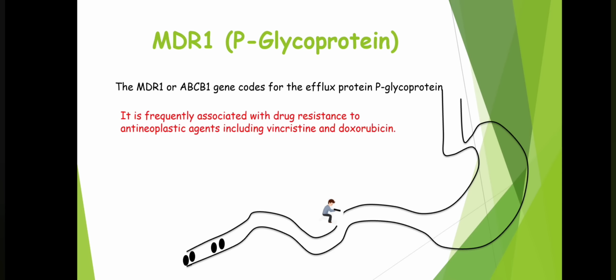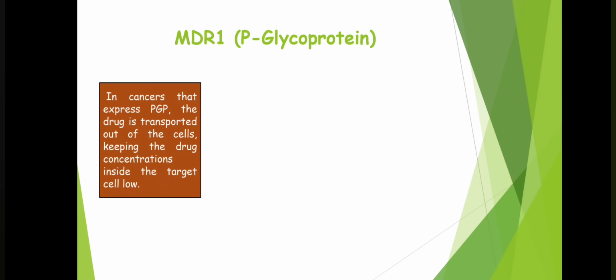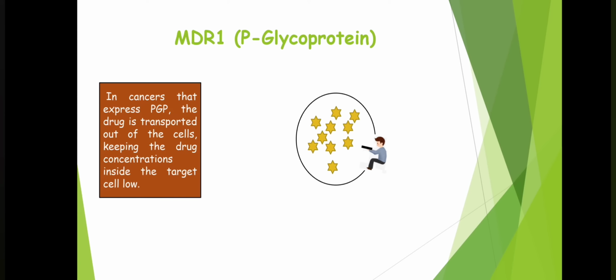It is frequently associated with drug resistance to anti-neoplastic agents including vincristine and doxorubicin. In cancers that express P glycoprotein, the drug is transported out of the cells, keeping the drug concentration inside the target cell low. Suppose this is a cell and this is the P glycoprotein, and inside the cell there are the drug molecules. What this drug transporter will do is transport these drugs out of the cell, keeping the concentration of drug inside the cell very low.